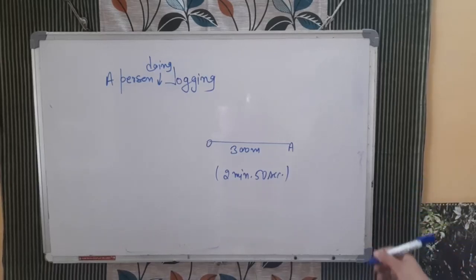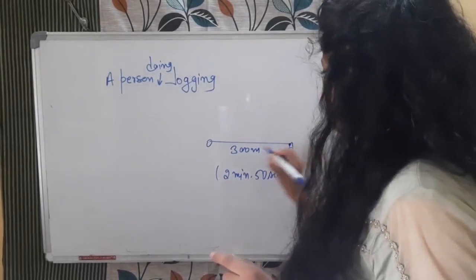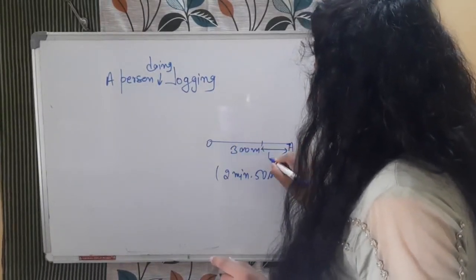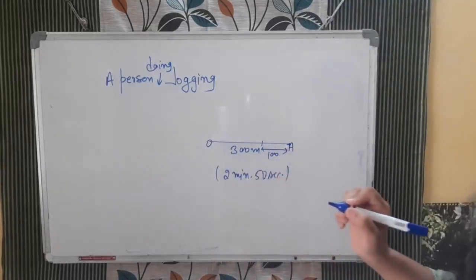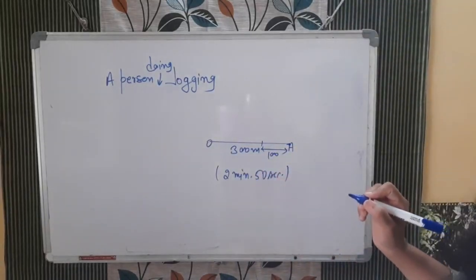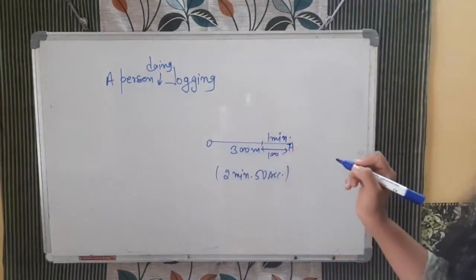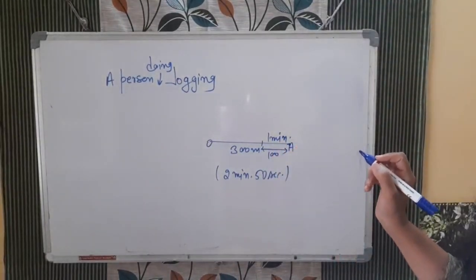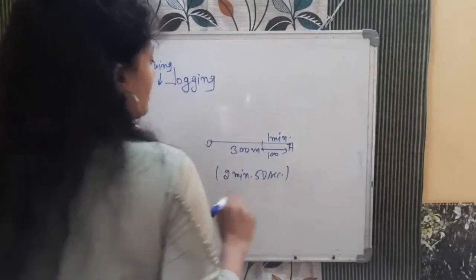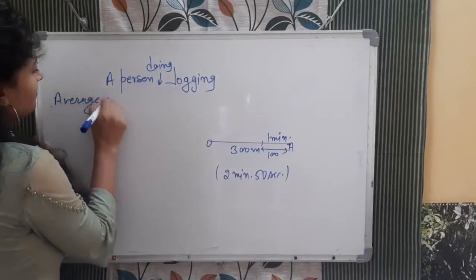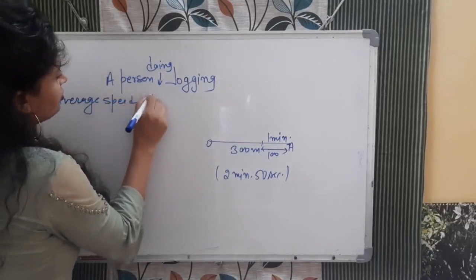Now it's turned around, back from O to A. Now it's turned around and it goes up to 100 meter, and it covers this 100 meter in 1 minute. In 1 minute. Calculate the average speed and the average distance. Sorry, average speed and average velocity. Average speed and average velocity.